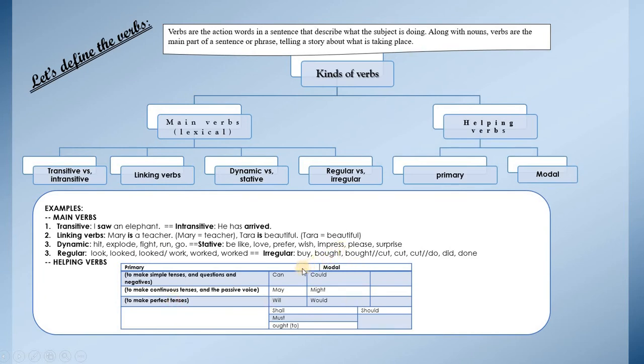While the modals are used to mean other things. They have no relation with the tenses. Can, could, may, might, will, would, shall, must, ought, and should. Must has normally no past or future. Ought to.